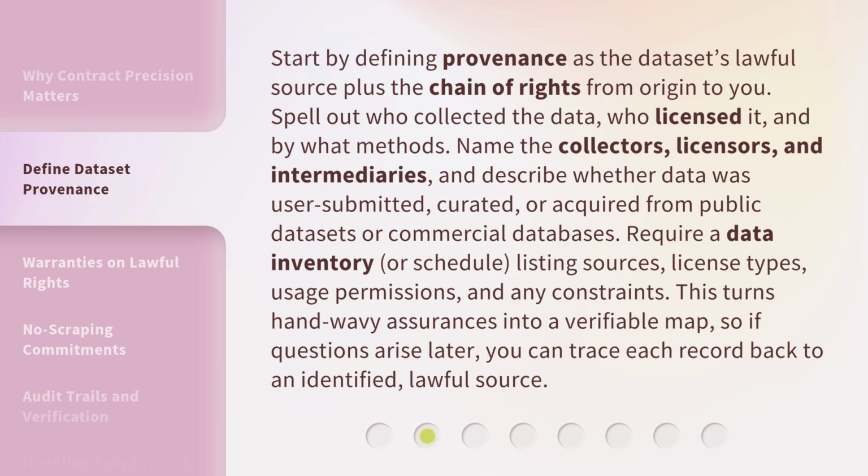Start by defining provenance as the dataset's lawful source, plus the chain of rights from origin to you. Spell out who collected the data, who licensed it, and by what methods. Name the collectors, licensors, and intermediaries, and describe whether data was user-submitted, curated, or acquired from public datasets or commercial